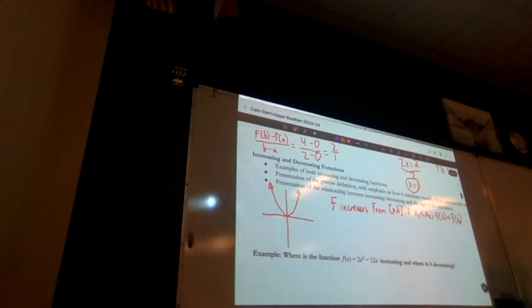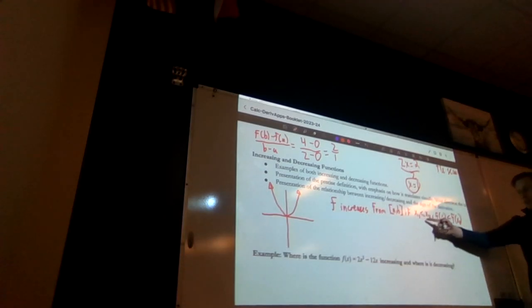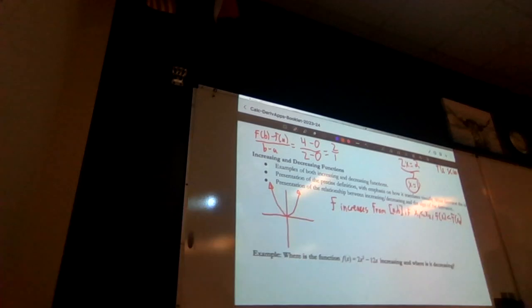All this is saying is that if I have a graph and I have x1 here and x2 here, if x1 is less than x2 and f of x1, which let's say is here, is less than f of x2, which let's just say is here, are we increasing or decreasing? We are increasing. All right, sweet. That is the very, very precise definition.